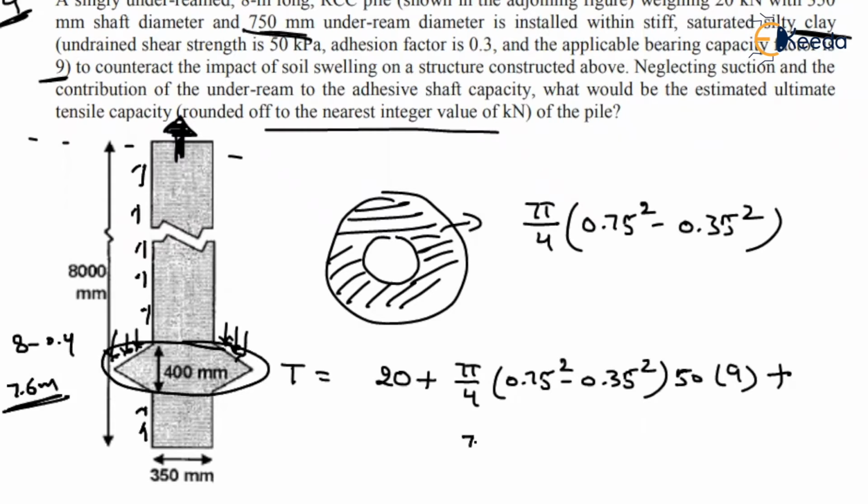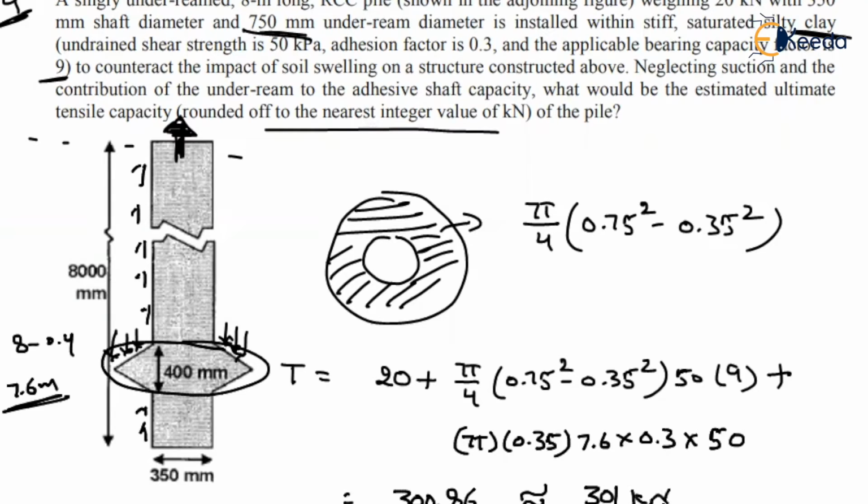So what about the diameter? Circumference is pi into 0.35, into the length 7.6, into the adhesion factor 0.3, into the cohesion 50. If you solve this, you will get this value as around 300.86. They are asking us to round it off to the nearest integer. What is the nearest integer? That will be 301 kilonewtons.